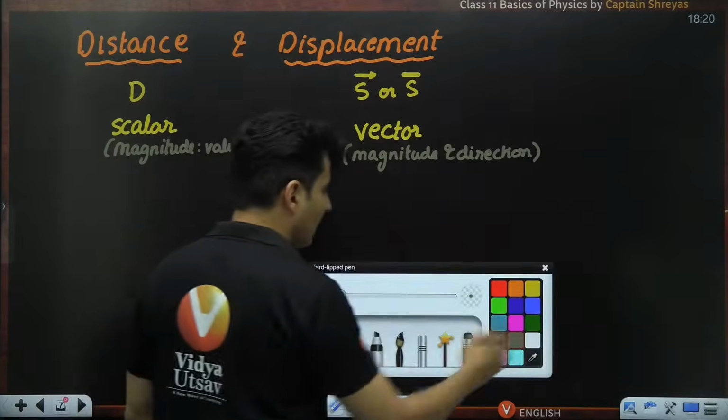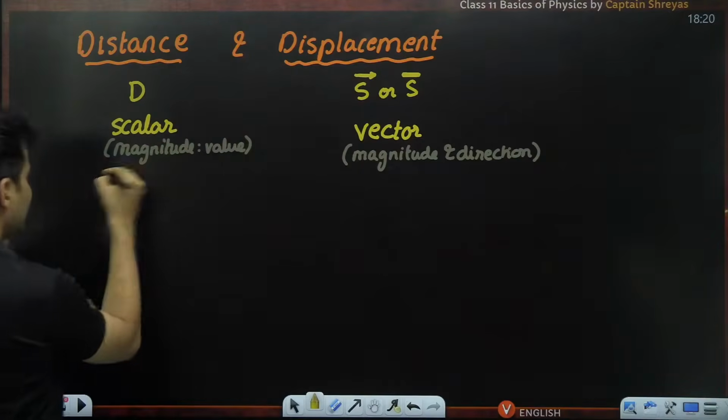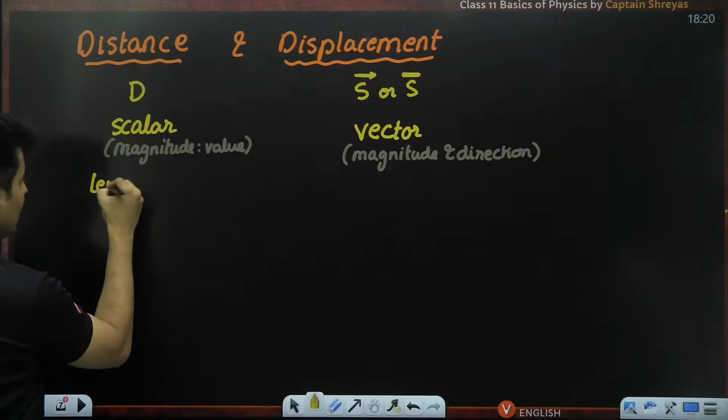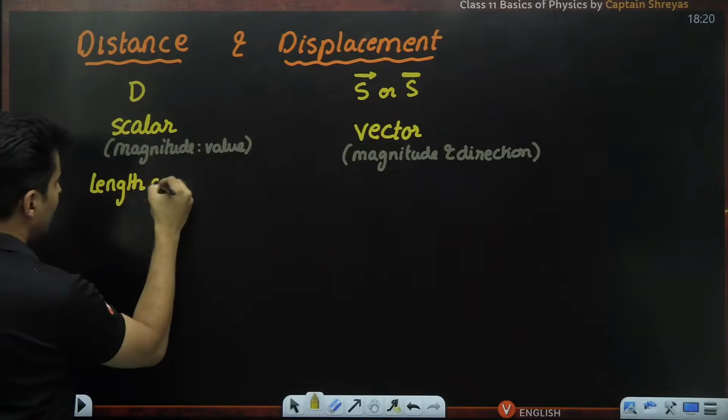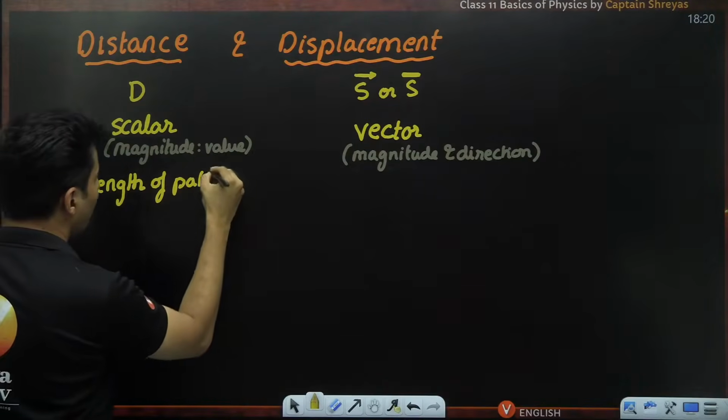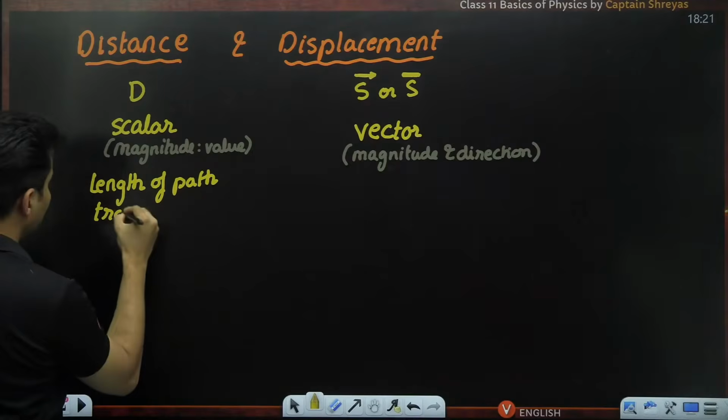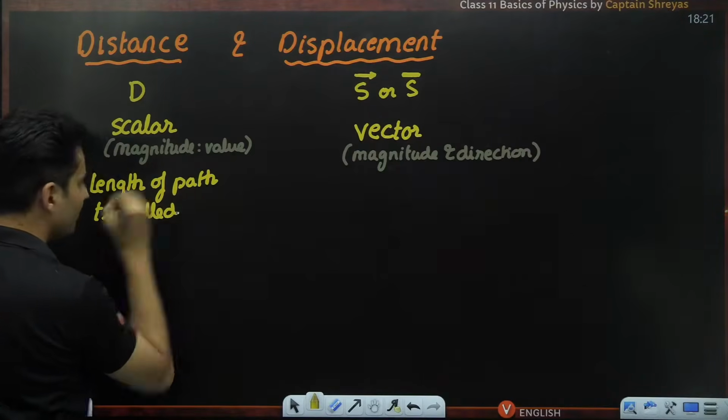What is distance and what is displacement? Distance is nothing but the length of the path traveled. Don't worry, I will give you examples.